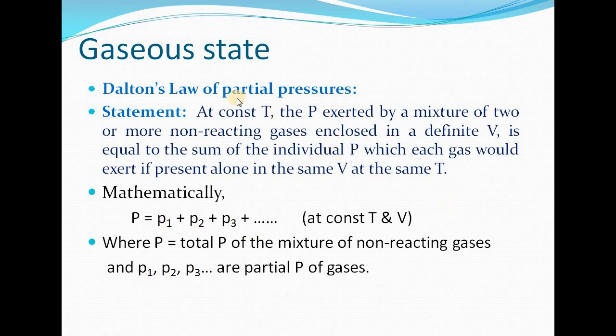Now the next one is Dalton's law of partial pressures. According to this law, at constant temperature, the pressure exerted by a mixture of two or more non-reacting gases. Carefully look at this. We are saying here the pressure exerted by a mixture of two or more non-reacting gases enclosed in a definite volume will be equal to the sum of individual pressures which each gas would exert if present alone in the same volume at the same temperature.